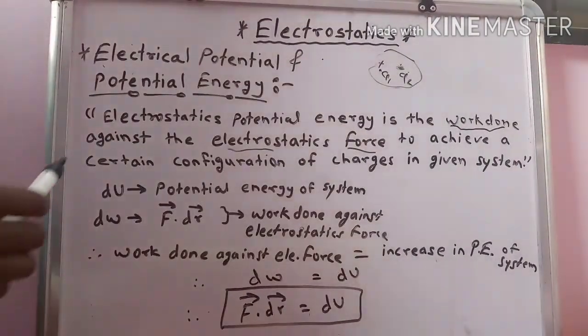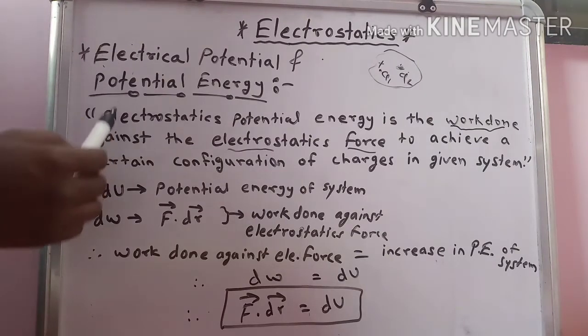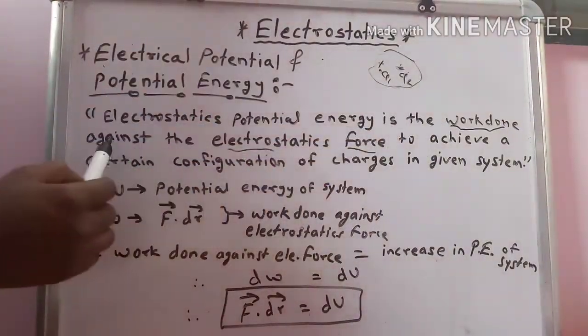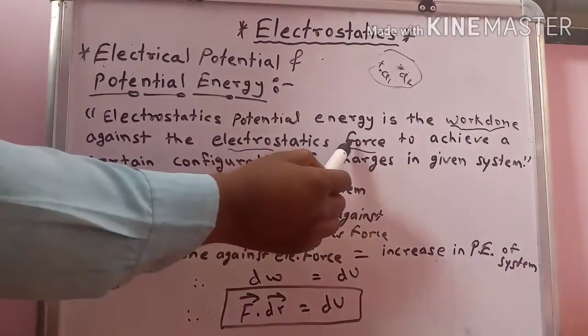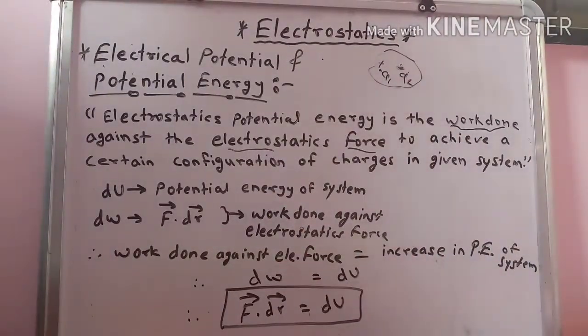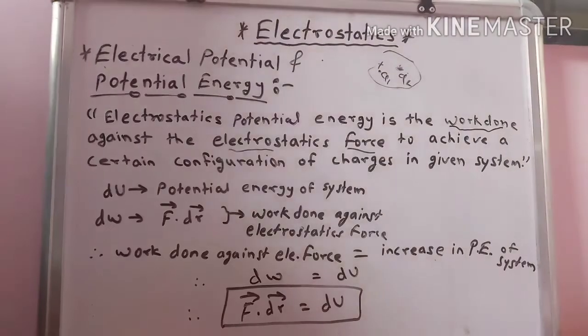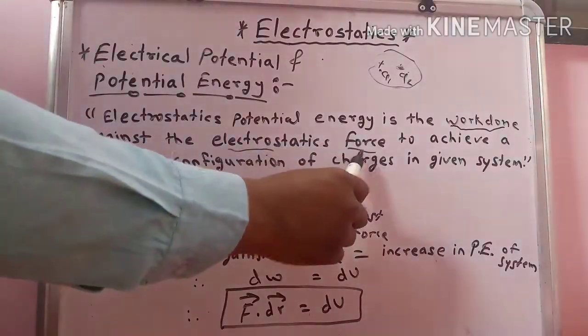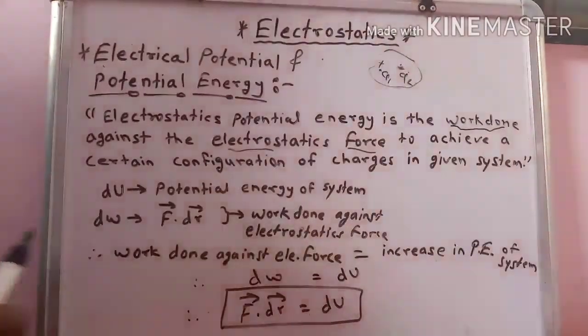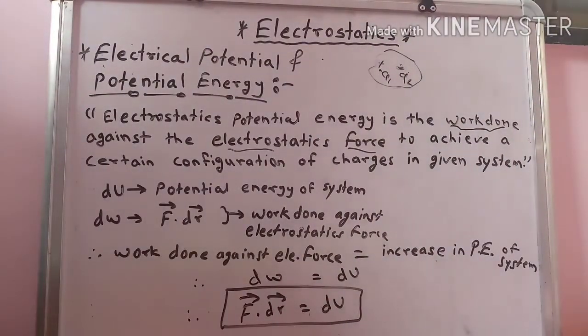You can see again the definition of electrostatic potential energy. It is the work done against the electrostatic force. We know that work done is force into displacement, the electrostatic force, to achieve a certain configuration of charges in a given system.